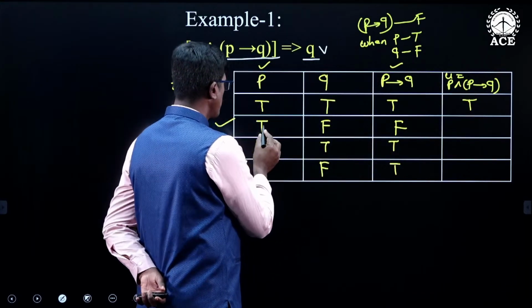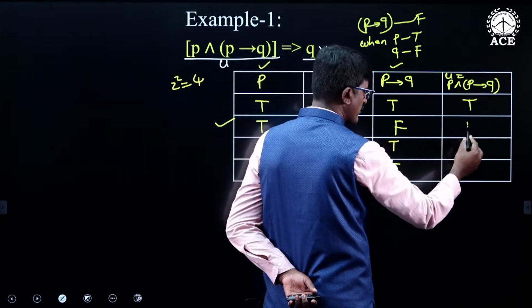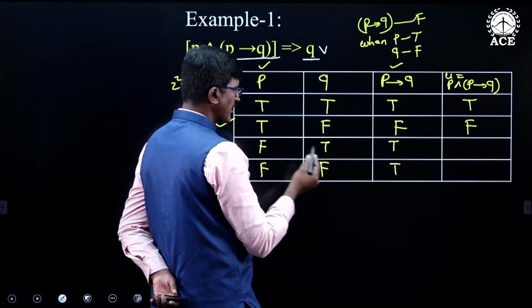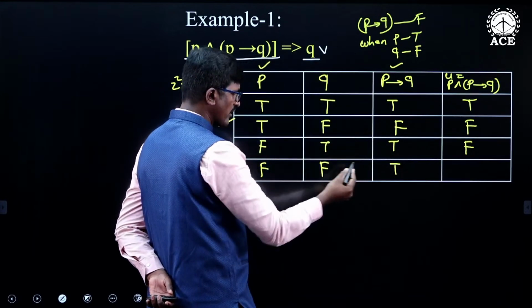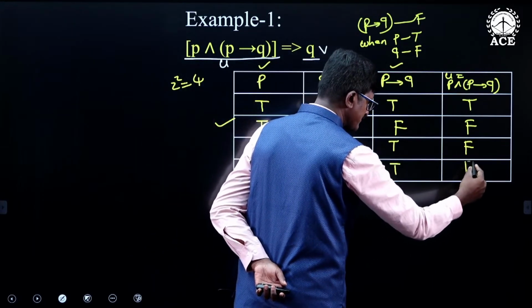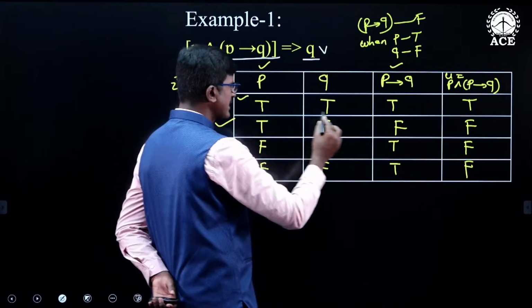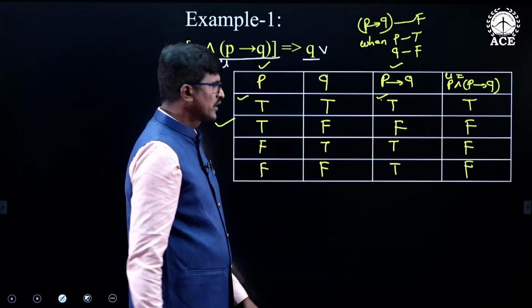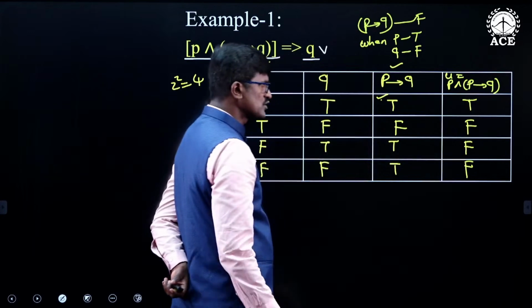Second one, P is true, P conditional Q is not true, therefore it is false. Third case, no, P is false, therefore it is false. And the last case, P is false, therefore it is false. So, in the 4 cases, only in the first case P and P conditional Q is true.